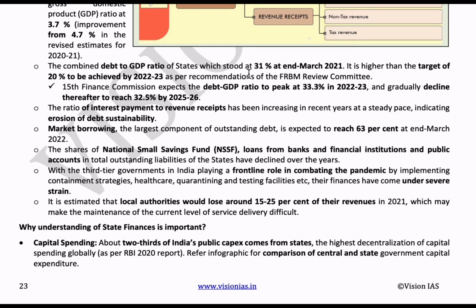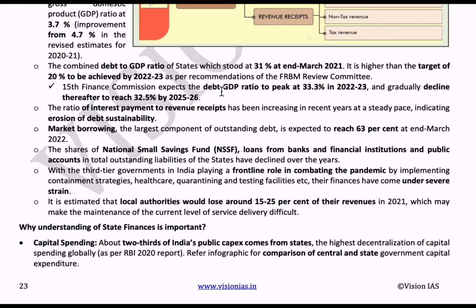So the debt to GDP ratio is 31% by March 2021. But the FRBM committee has recommended a 20% target by 2022 to 23. So reaching 20% from 31% debt to GDP ratio might seem a bit difficult.